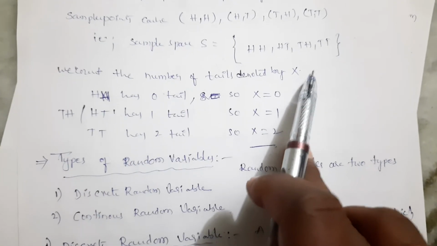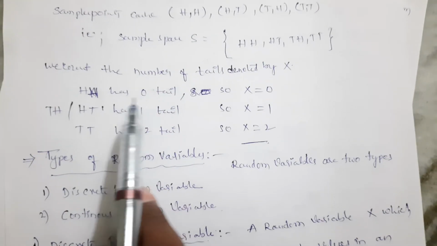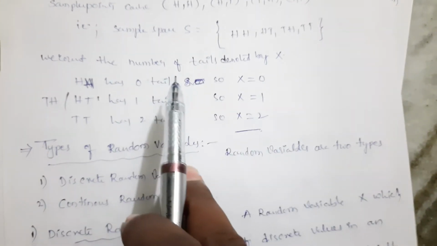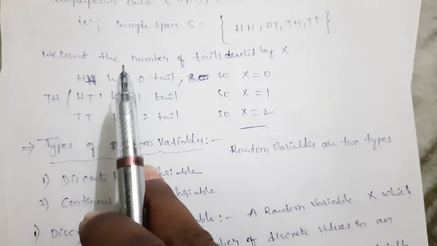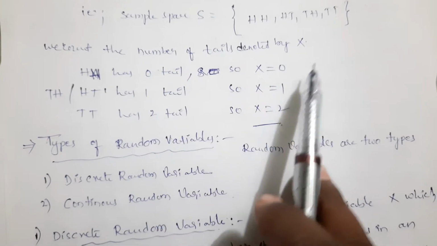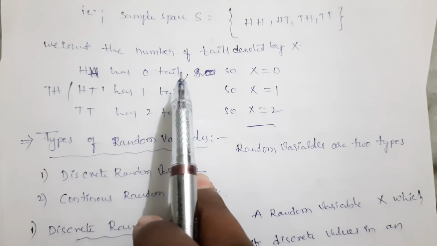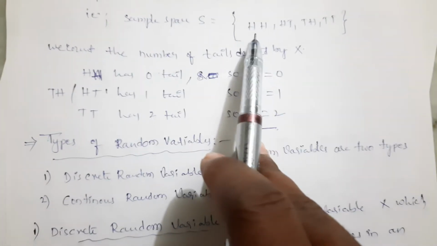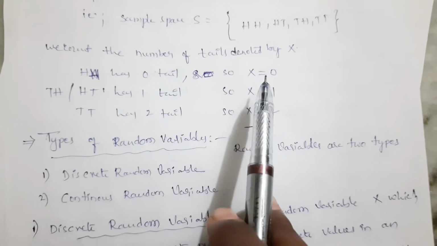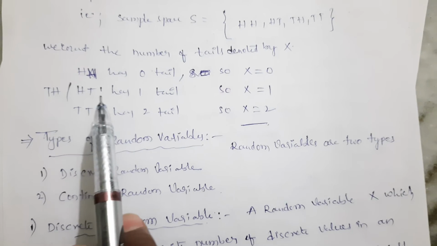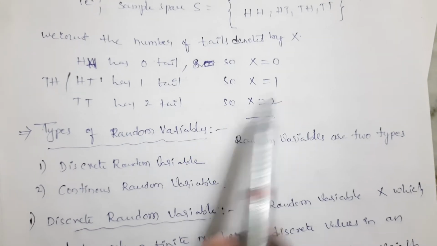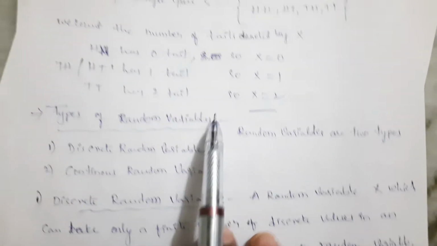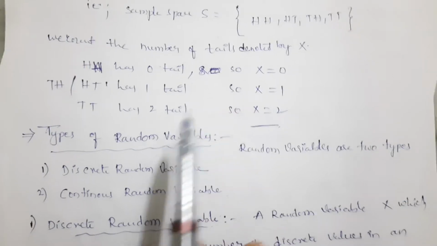Here we count the number of tails, denoted by X. We can represent this descriptive outcome in numerical form. HH has no tail, so X is equal to 0. HT or TH has 1 tail, so X is equal to 1. TT has 2 tails, so X is equal to 2. We can represent it in numerical form.